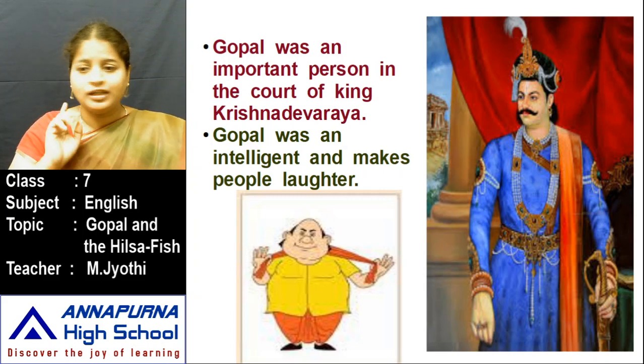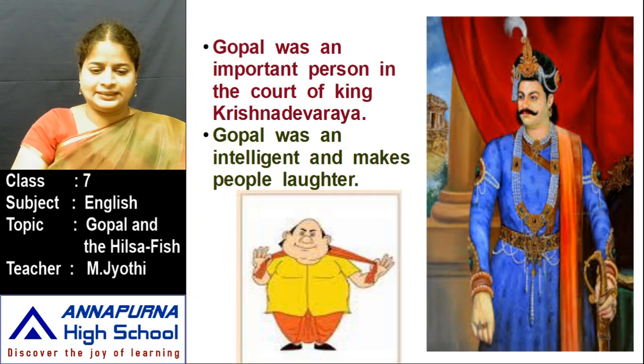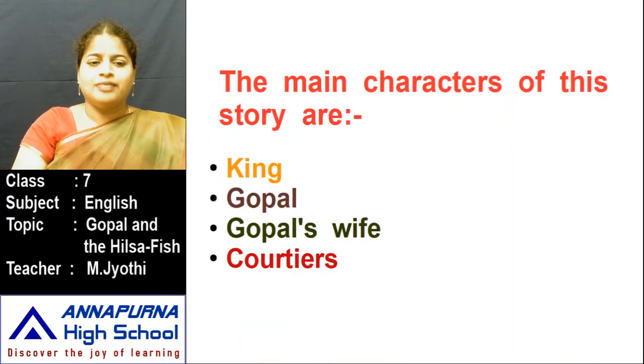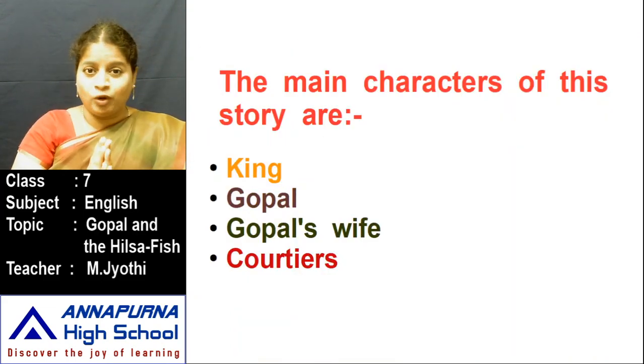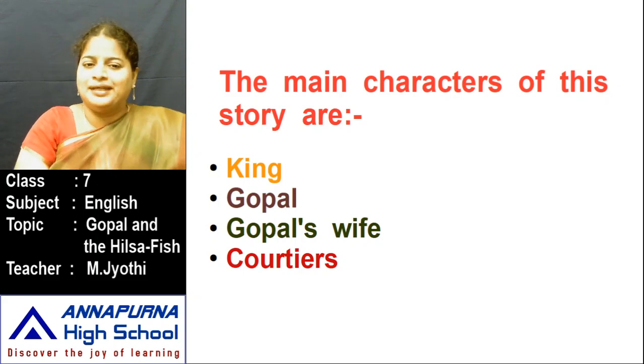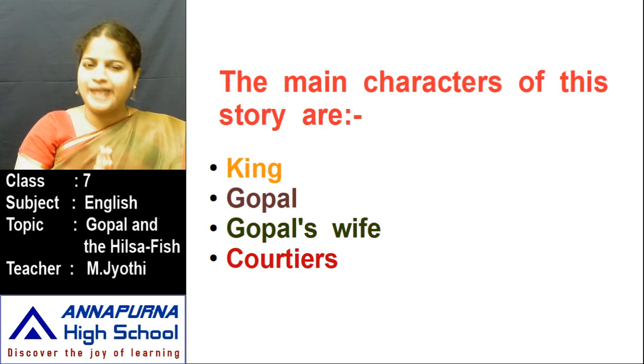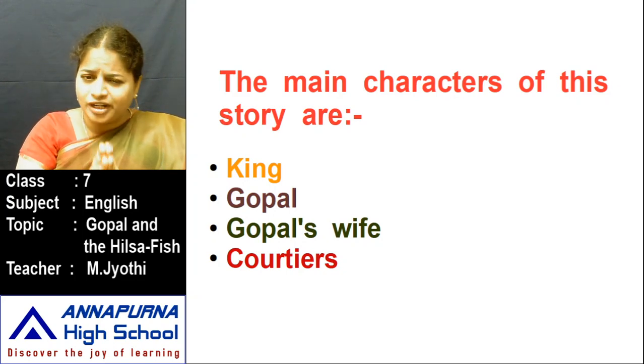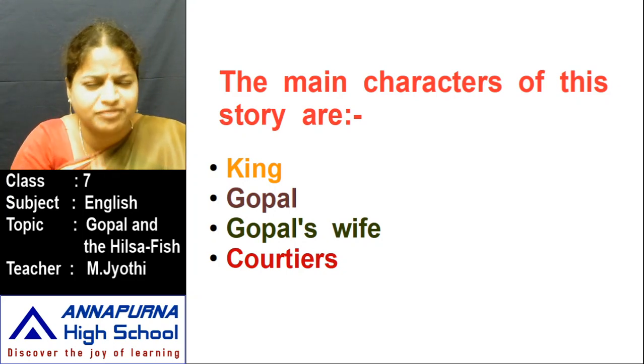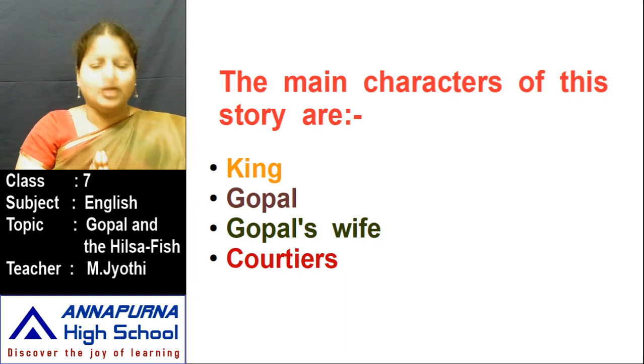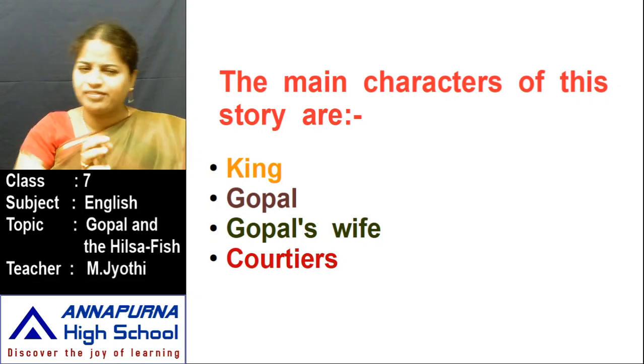Okay, now see children, in our lesson, what are the main characters? So let us see the main characters of the story, Gopal and the Hilsa Fish. What are the main characters? Okay, the first main character is the king. Yes, king. The king plays a vital role. Okay, next character, Gopal. Children, remember this, Gopal plays a very important role in this story. So without Gopal, nothing is there in this story, children. Then next, Gopal's wife, she also plays a role.